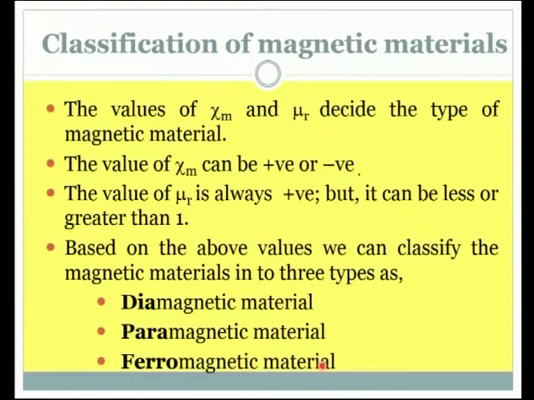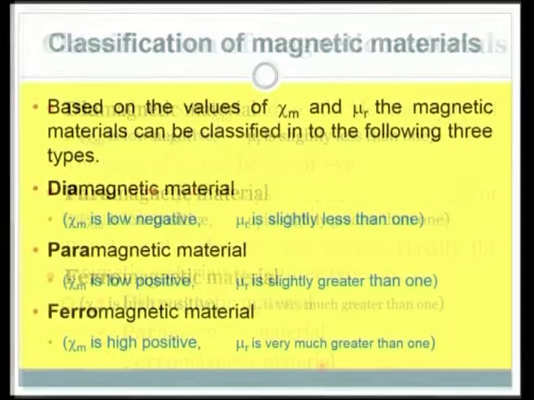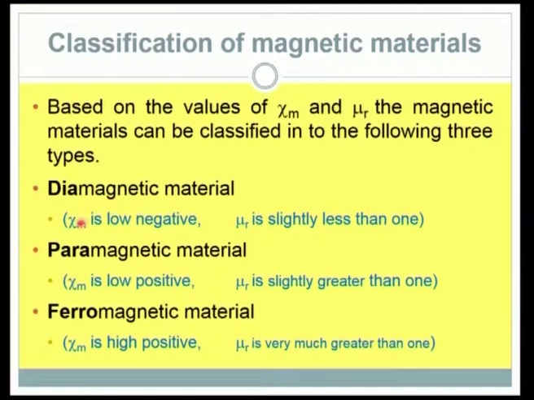What would be the values of mu r and chi m? Are you interested to see that? So, this is how the values are varying for them. For diamagnetic materials, susceptibility is a low negative value and relative permeability is slightly less than 1. Paramagnetic materials have chi m as a low positive value and mu r slightly greater than 1.